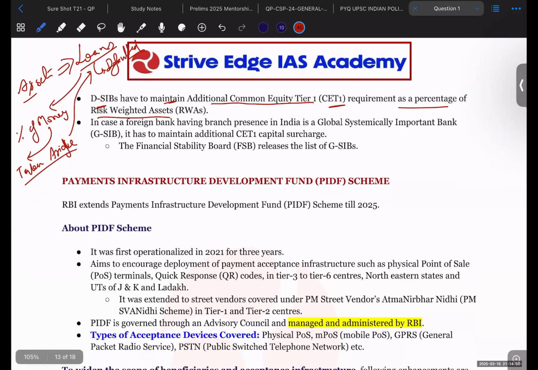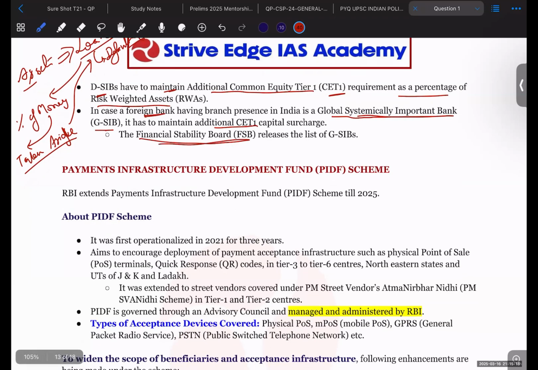So it is not an Indian innovation only. Some of the foreign banks are also being recognized by international players, where globally systemically important banks (G-SIBs) are also recognized. Okay, and they also have to maintain some additional CET1 capital. The Financial Stability Board (FSB) releases the list of globally systemically important banks.